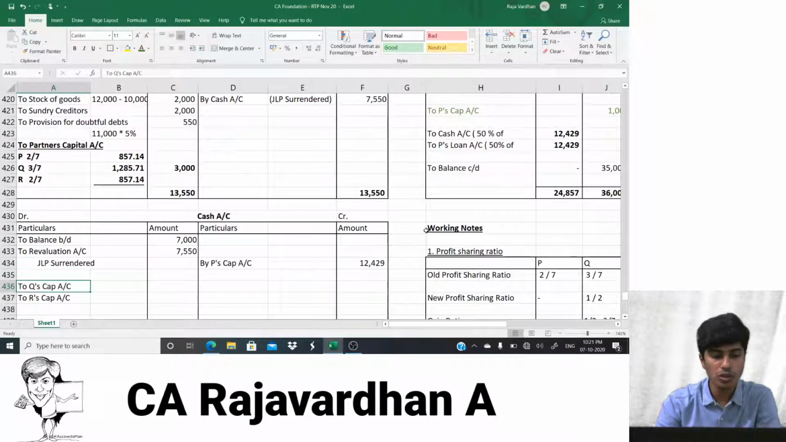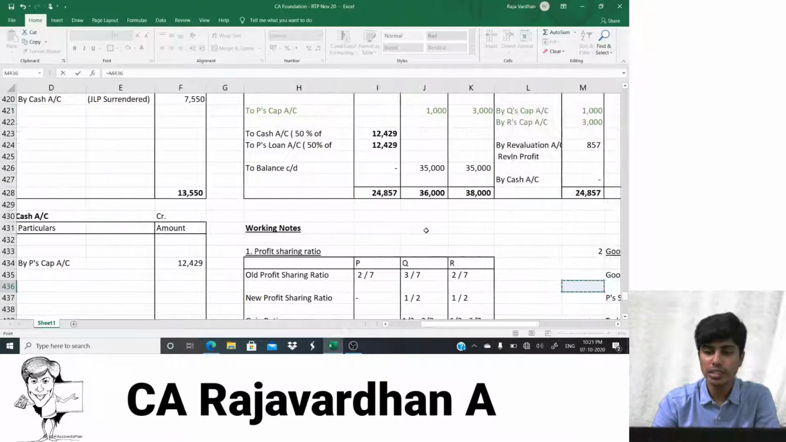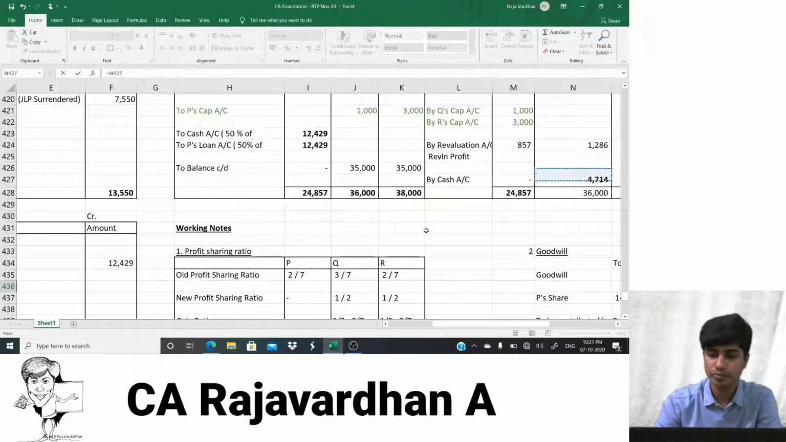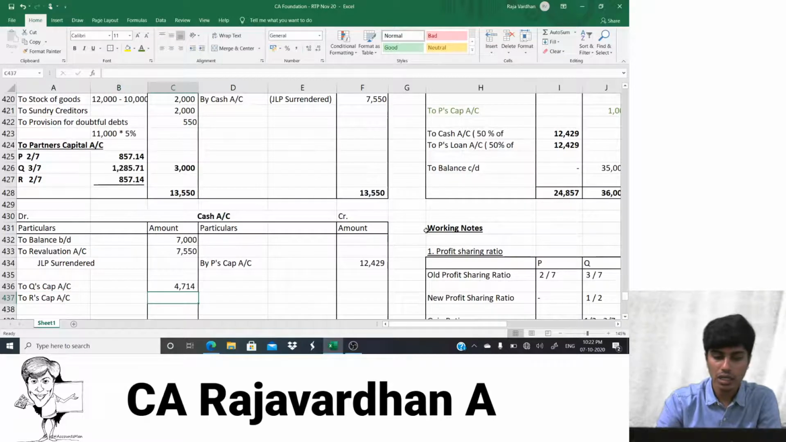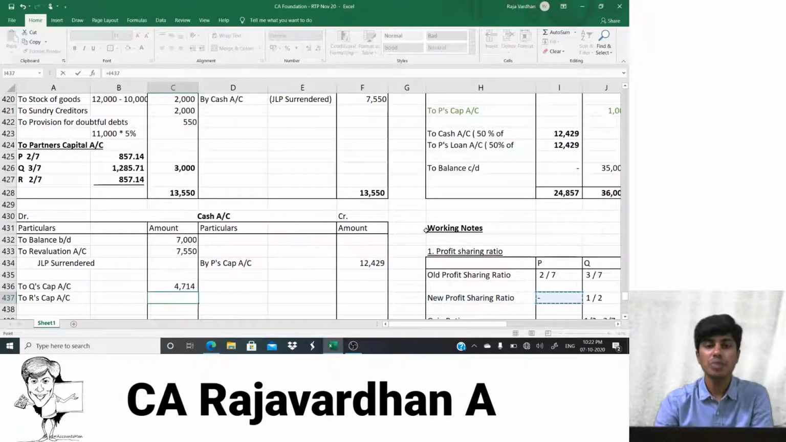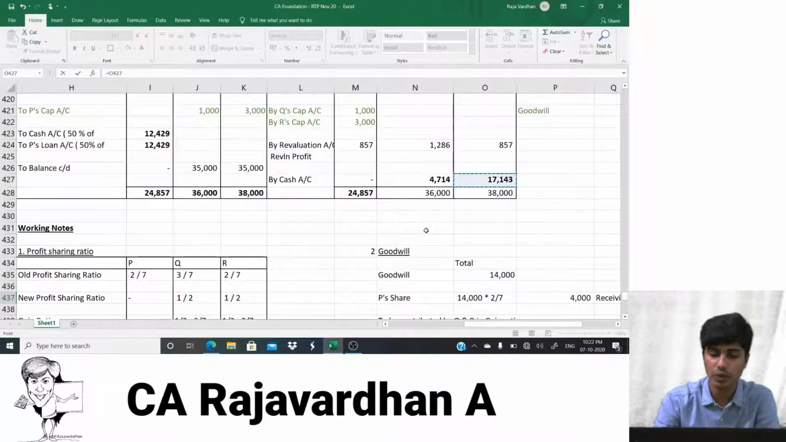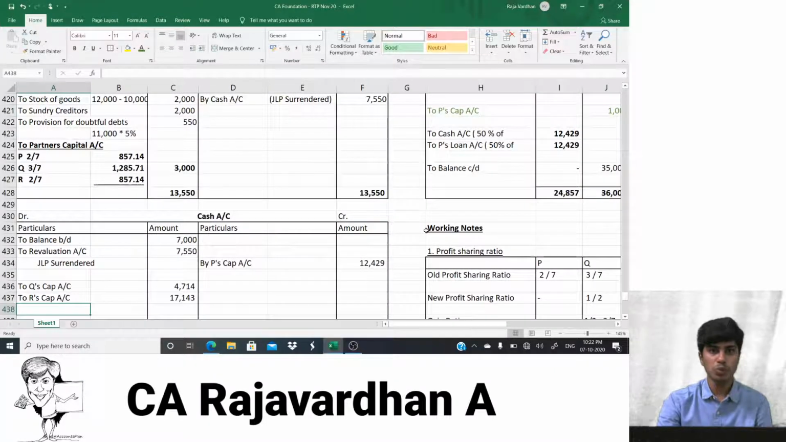Then how about Q? Q is bringing in cash to the extent of 4,740. Yes. How about R? R is basically bringing in cash to the extent of 17,143 because that is the shortage in his capital account. Yes. So by this I'm done with the posting also.